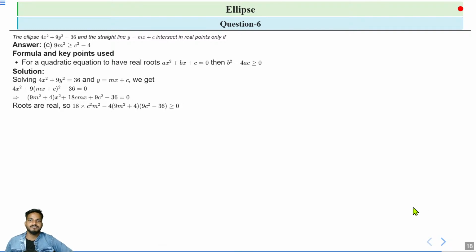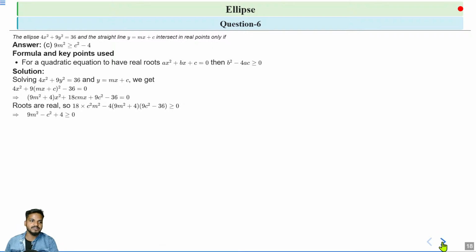So what is the value of b? That is 18cm. So we get (18cm)² − 4ac. The value of a is 9m² + 4, and the value of c is 9c² − 36. So we get 18²c²m² − 4(9m² + 4)(9c² − 36), and for real roots, it should be greater than or equal to 0.